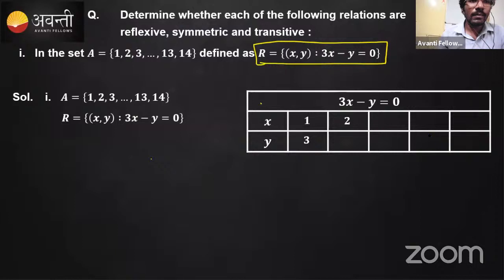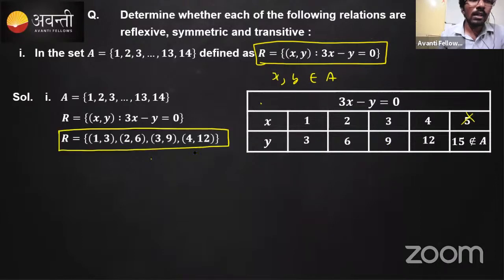Both x and y should belong to the set A. But if you substitute 5, you get an answer that does not belong to A. You can eliminate that. So the set of all ordered pairs which form the relation R are 1, 3, 2, 6, 3, 9, and 4, 12.